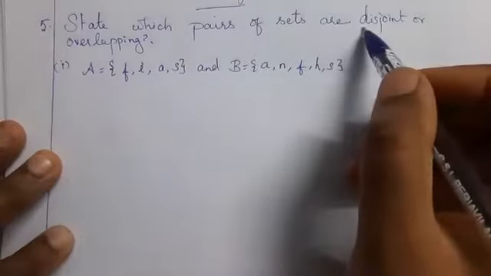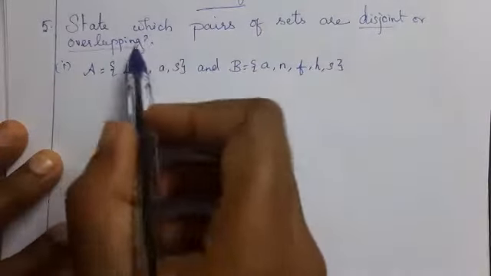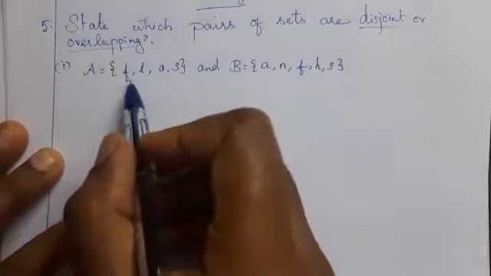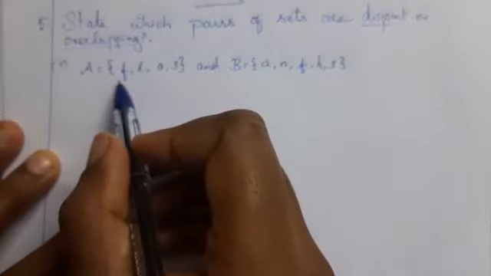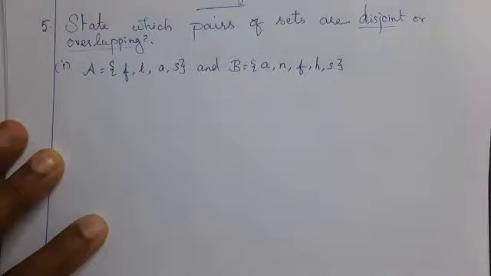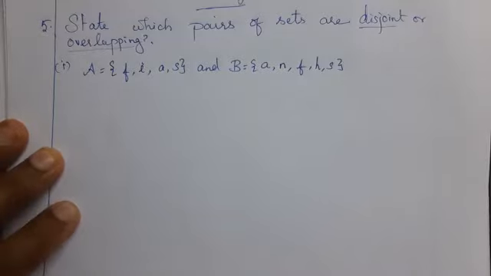How can you find the disjoint or overlapping? First, you must find the intersection of these two sets. If the intersection of A and B is empty, immediately you can say A and B are disjoint sets. Otherwise, A and B are overlapping.